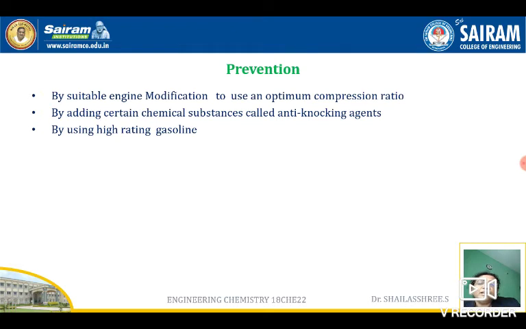You should always remember a fuel should have a very good octane rating. For petrol fuels it is the octane rating, and for diesel fuels it is the cetane rating. The more the octane rating, the lesser the knocking. Please remember, more octane rating means least tendency to knock. So if a fuel has a very good octane rating, automatically the knocking will not be there in the IC engine. And by using a high rating gasoline, a very good quality one, impurities will not be there, incomplete combustion will not take place, so that we can minimize the knocking.